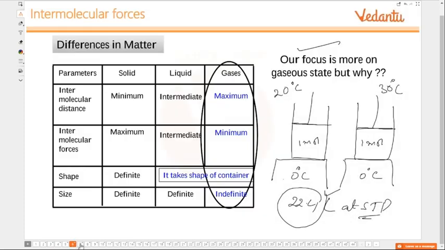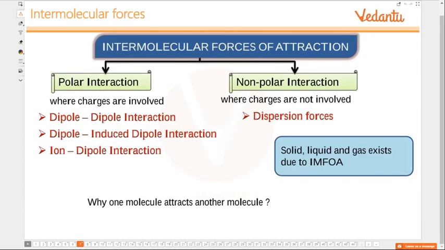This one I was speaking to you about. This is done, and then we have to see intermolecular forces of attraction. What are the different types of intermolecular forces of attraction that we see between the molecules? Here we are not speaking about covalent bond, ionic bond, or metallic bond either.